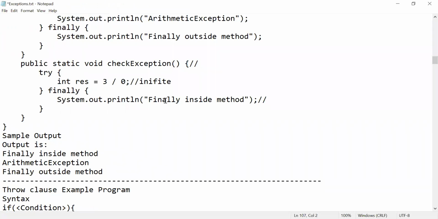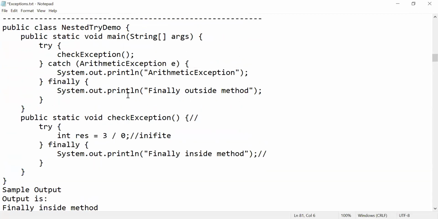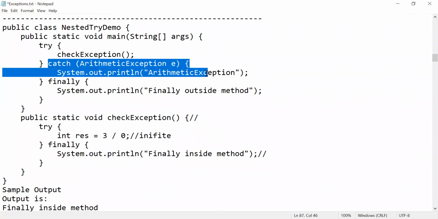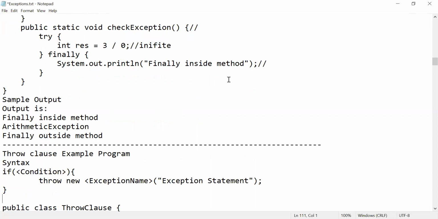See, first what happened? The inside method ran, because you have try catch. So we are calling this method, right? Once we are done with this method, we need to return back, right? So again, we got a problem called arithmetic exception. We are delivering the message called arithmetic exception. So after that, again, we are printing finally. Like that, we can do it.